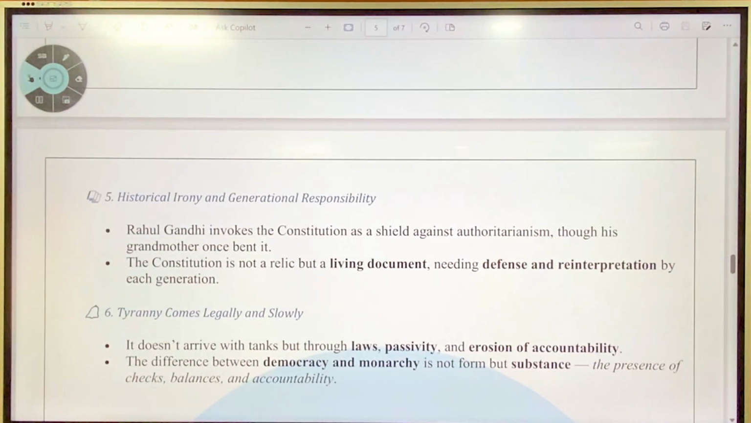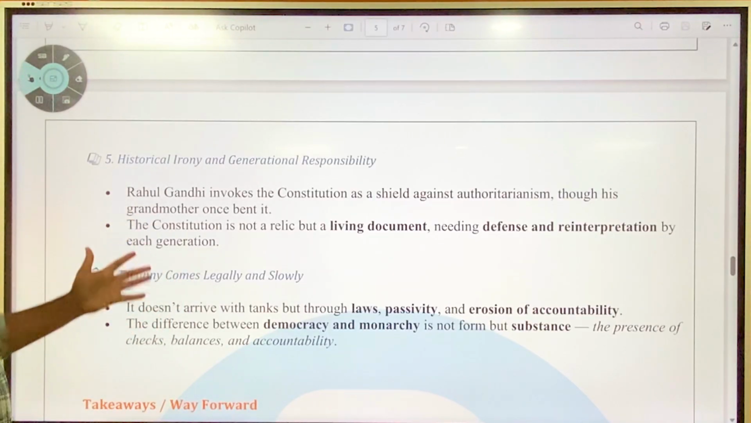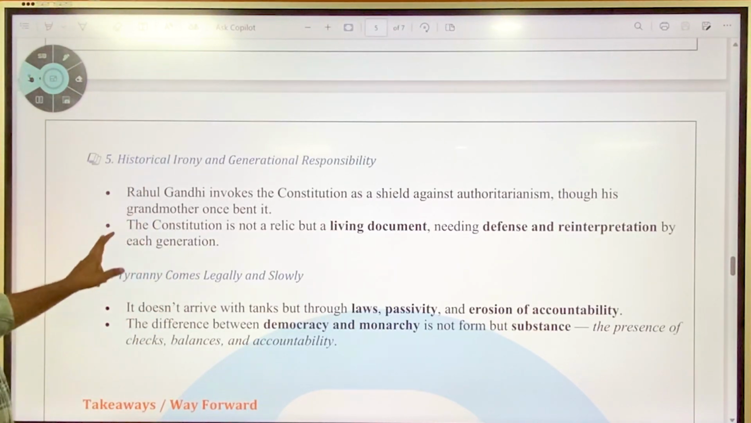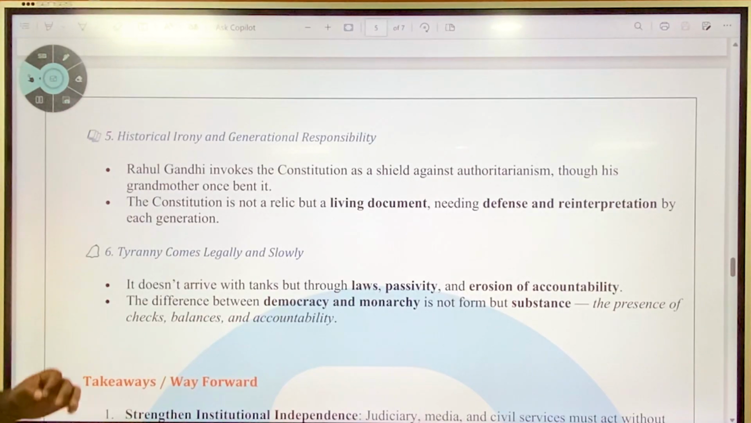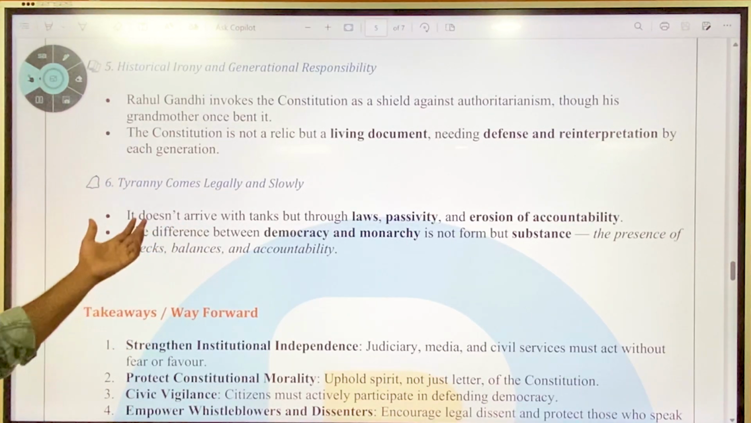Historical irony and generational responsibility. Rahul Gandhi invokes the constitution as a shield against authoritarianism, though his grandmother once bent it. No, not my views, again views of the author. The constitution is not a relic but a living document, needing defense and reinterpretation by each generation. And tyranny comes legally and slowly. It doesn't arrive with tanks but through laws, passively, and erosion of accountability. That is what happened in the 42nd Amendment by the Indira Gandhi government.